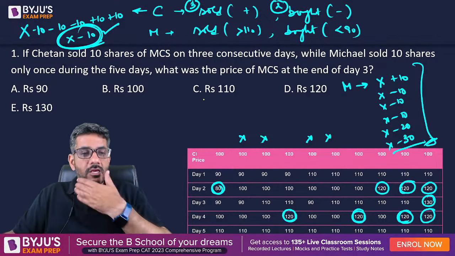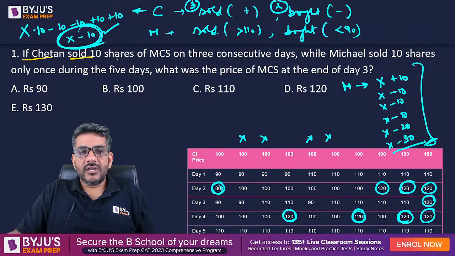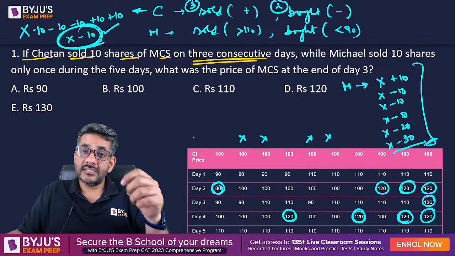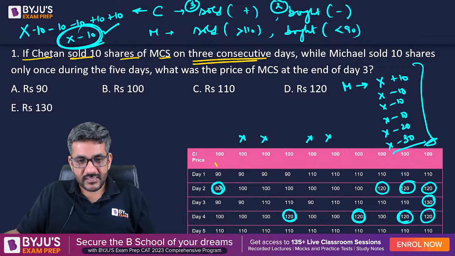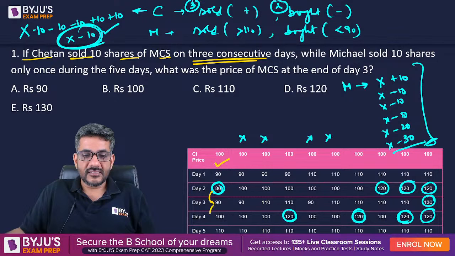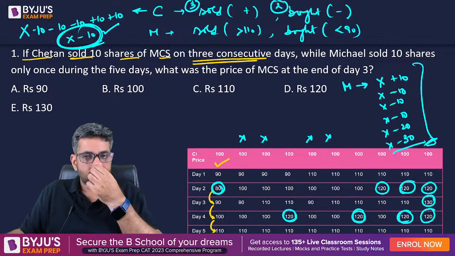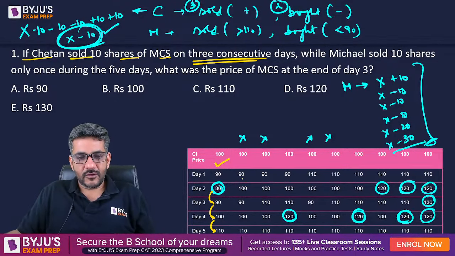Now, looking at the question. Chetan sold 10 shares of MCS on 3 consecutive days. So on 3 consecutive days, the price increased. What can be those days? One of those days can be this day. Yes, on 3 consecutive days, the price increased. Look here. On these 3 consecutive days, the price increased. Can this be the day? No. Can this be the day? Once again, no. Can this be the day? Yes. On 3 consecutive days, the price increased. So this also can be that day. Can this be the day? No. Can this be the day?